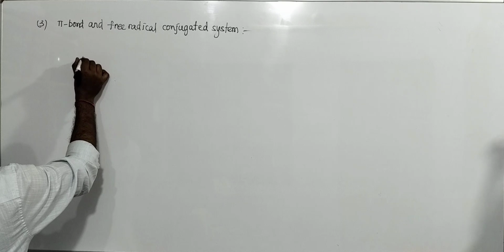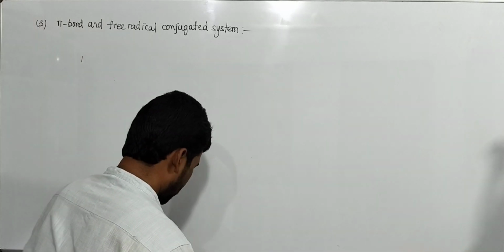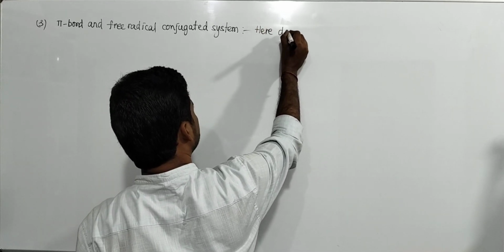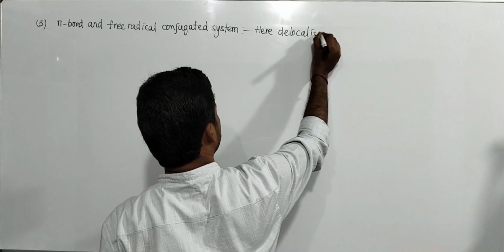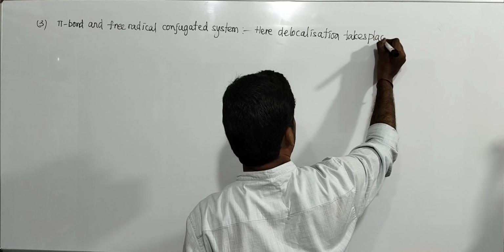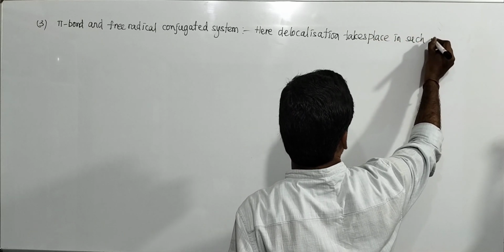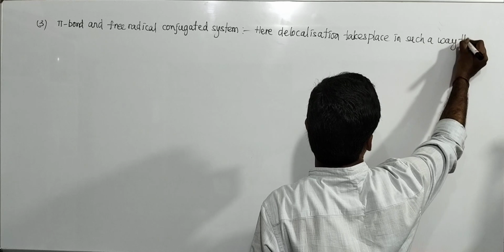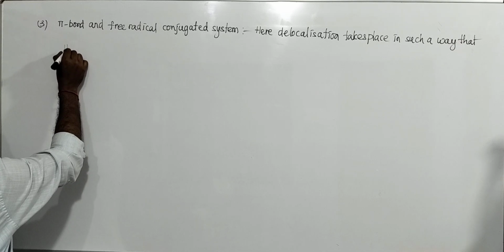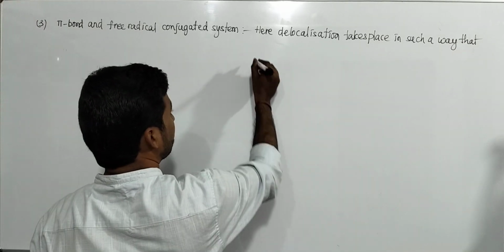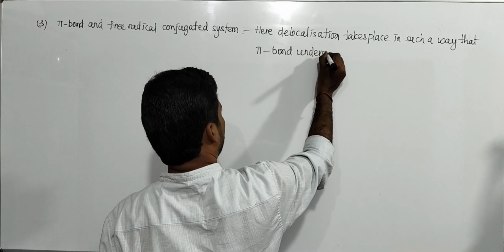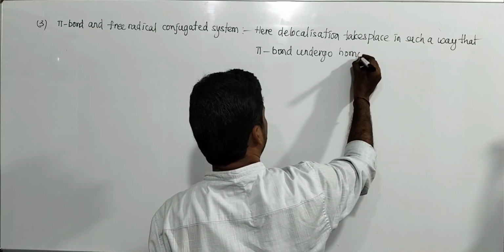See here. Delocalization takes place in such a way that the pi bond undergoes homolytic bond cleavage.